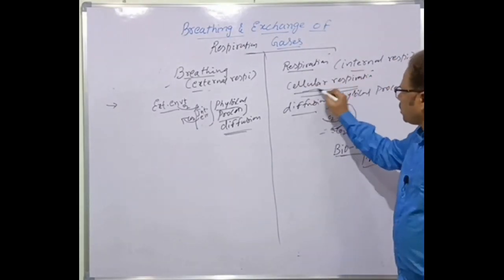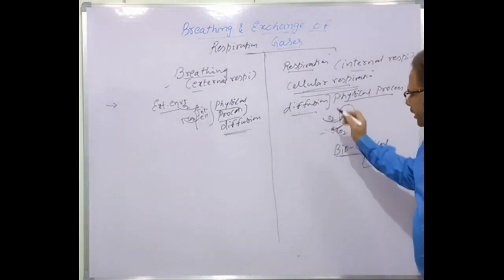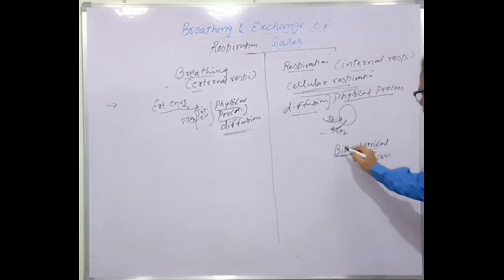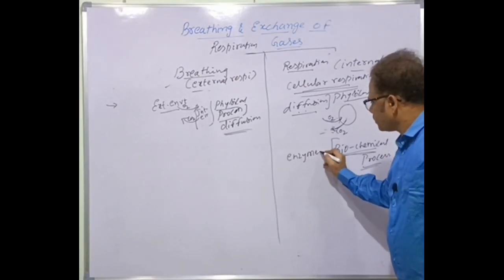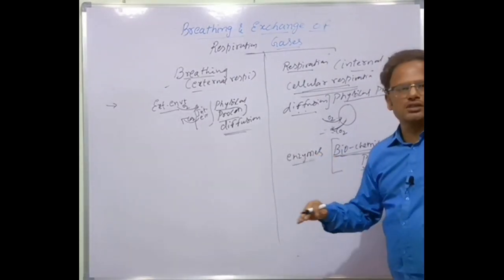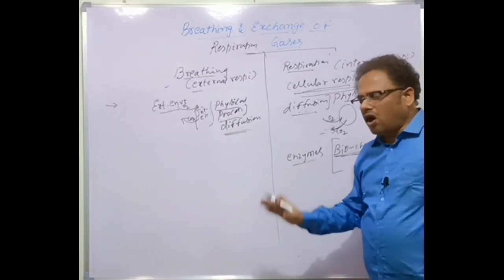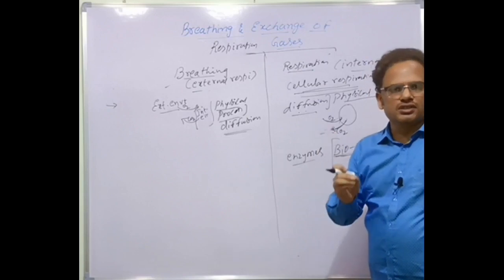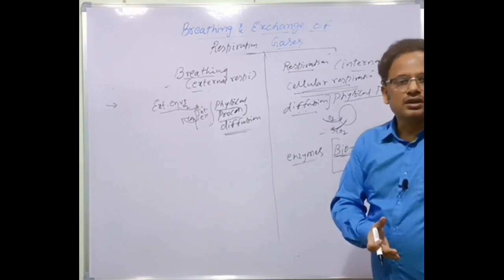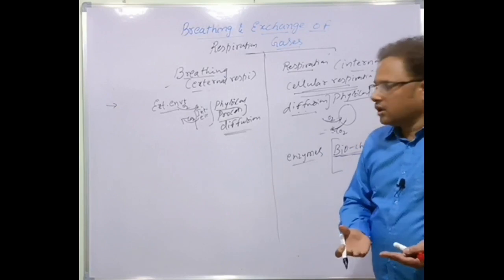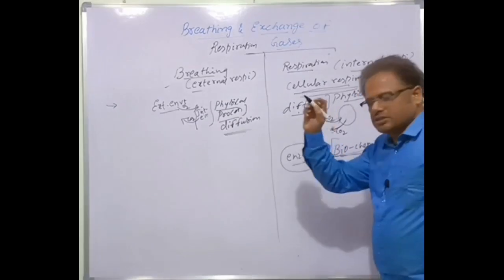This cellular respiration is a physical process because diffusion is operating here. It is also a biochemical process because it is operated by enzymes. For example, Krebs cycle and oxidative phosphorylation, which I told you just now. These are various forms of cellular respiration, and they operate only in the presence of enzymes.